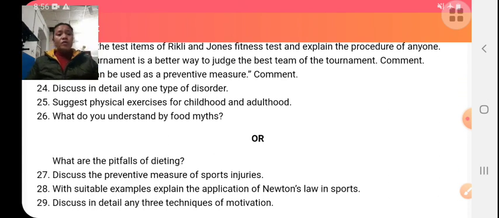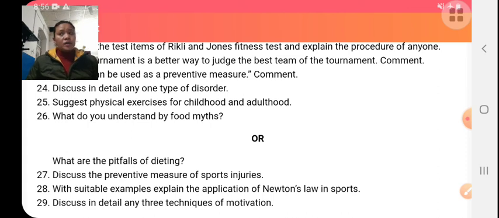What are the pitfalls of dieting? Pitfall means dangerous or harmful. If we do dieting, what will be its effect? The pitfalls of dieting mean the disadvantages of dieting, because many people want to look slim. Therefore, to look slim and reduce weight,